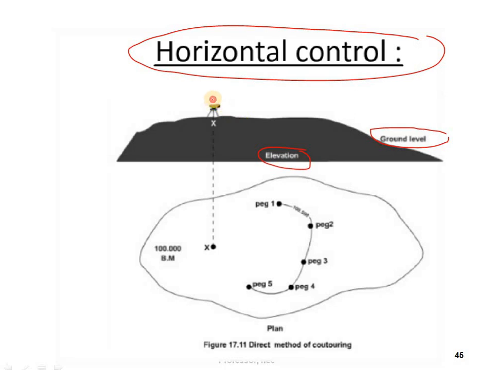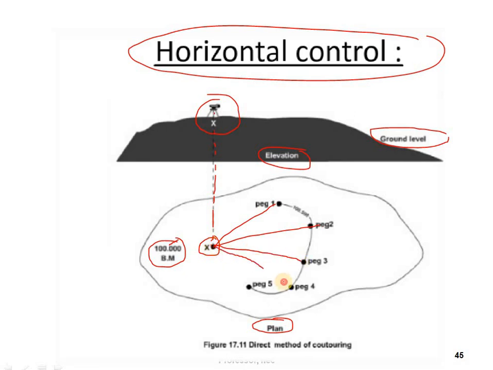This is the elevation portion, and our instrument is fixed here. So in this place, taking it on the plan, the point is named as X. So the benchmark is there. This benchmark point will be there. So this is called the plan. We will be taking the levels by keeping peg 1, peg 2, peg 3, peg 4 and peg 5. After taking these levels, we are writing on this ground. So this will be extended to the bottom of the ground level.